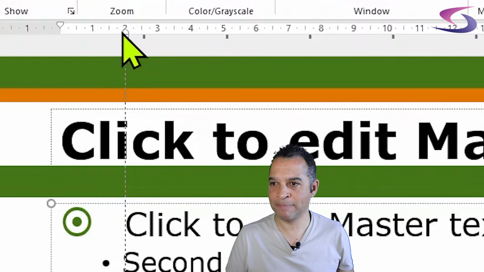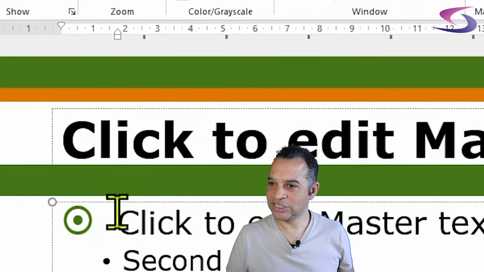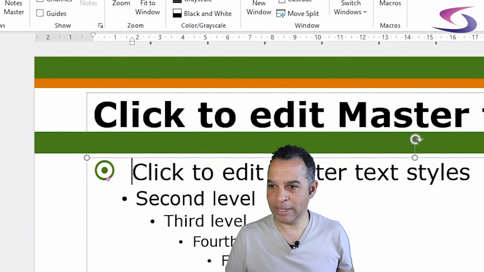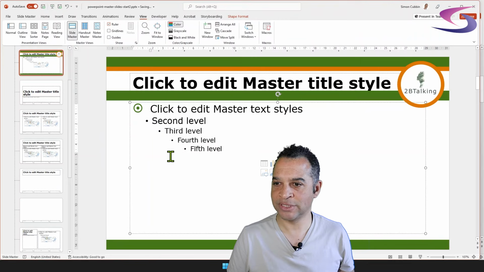Let me move it back a little bit. Let's move it to sort of 1 3/4 here. That looks good enough. And you can see it increases the gap between the bullet point here and the actual text. So yeah, that's starting to look pretty decent.